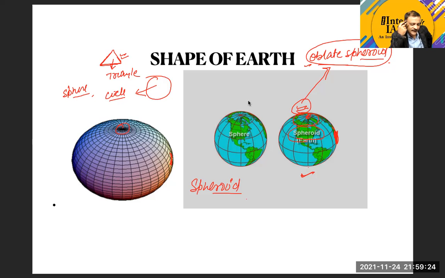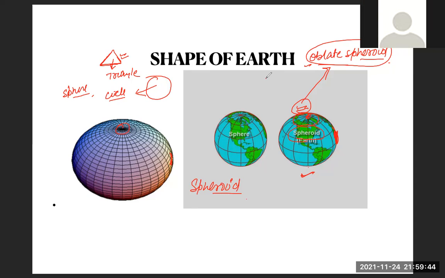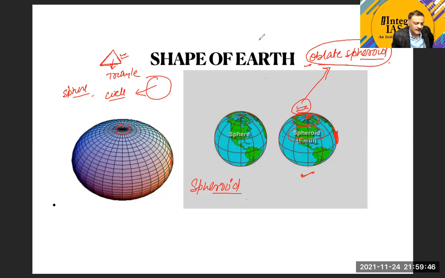So how can you say that the earth looks like the earth? Is it a good way of defining the shape of the earth, to say that the earth is a geoid? Geoid means something which looks like the earth. Can you say that the earth looks like the earth? No, sir. Okay. People who teach the subject for general knowledge purposes use this word geoid, but the better word is oblate spheroid.